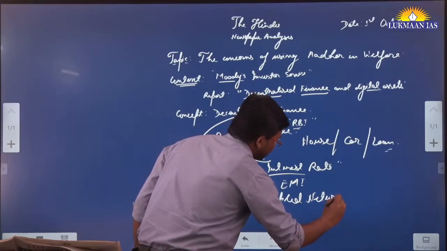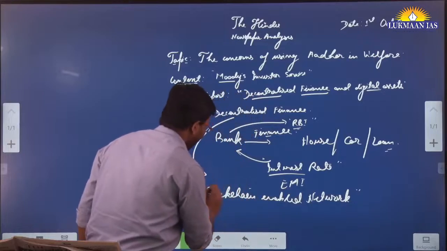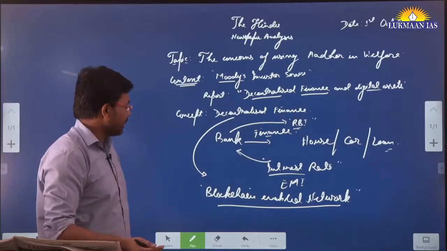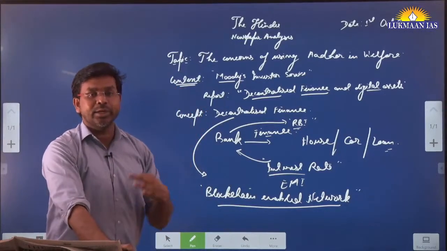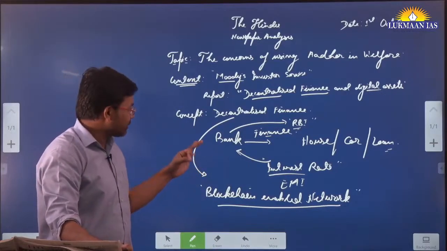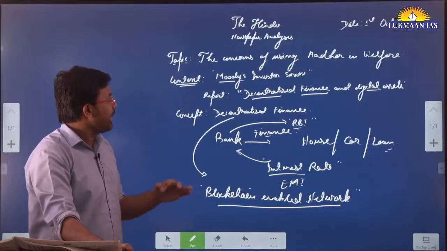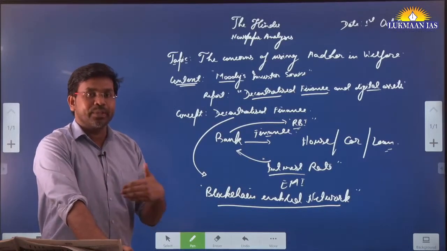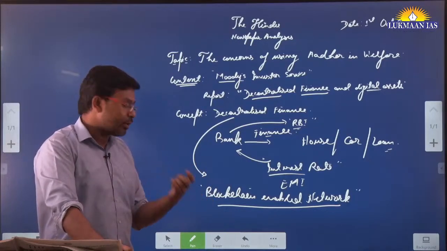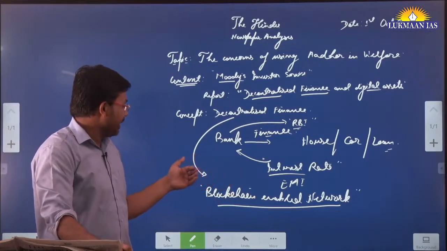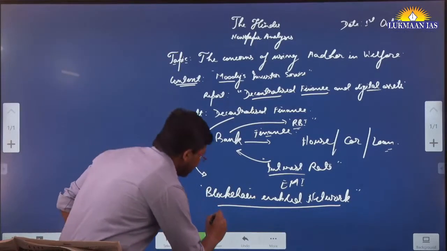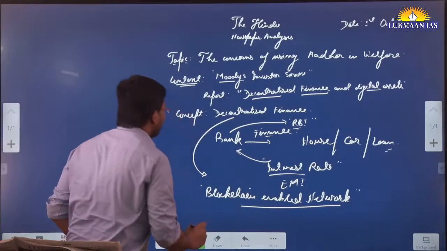So what happens in a blockchain enabled network? Over here, you as a user can borrow money from your peers. A peer person can lend money directly to you. You do not need to reach out to a bank. That is known as decentralized finance, and it has revolutionized the way in which people borrow money from one another. There is no need of any bank, and generally this money is given in the form of cryptocurrency.